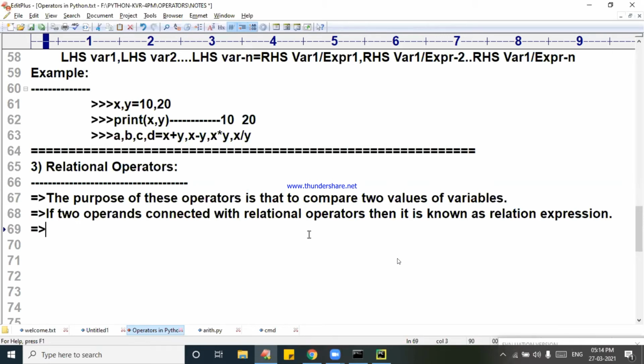The following table gives the list of relational operators.